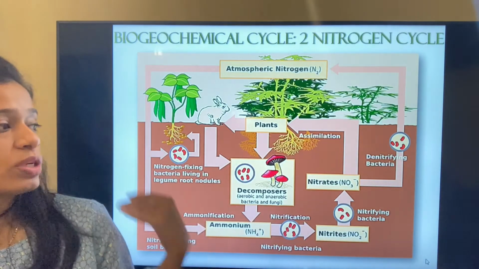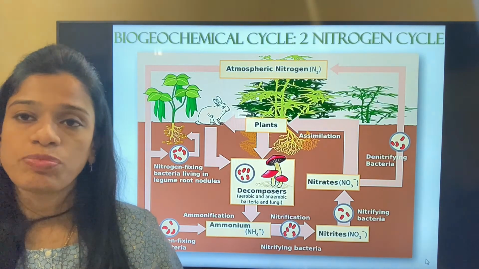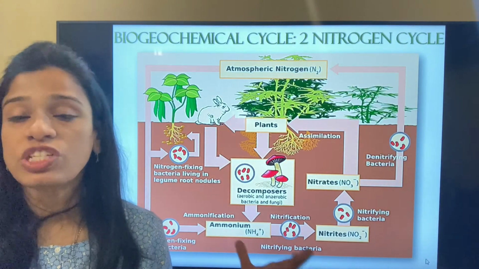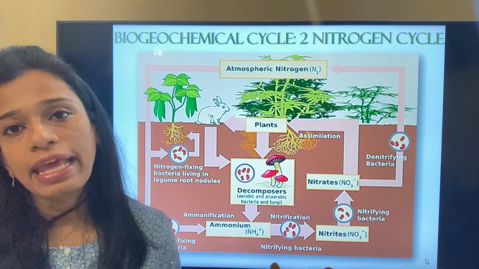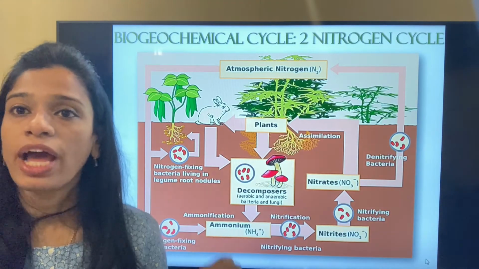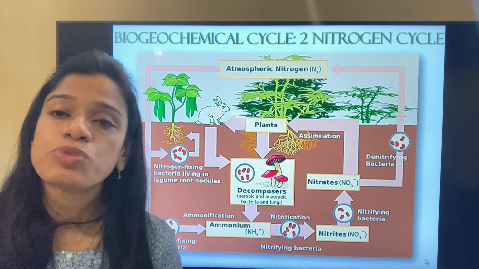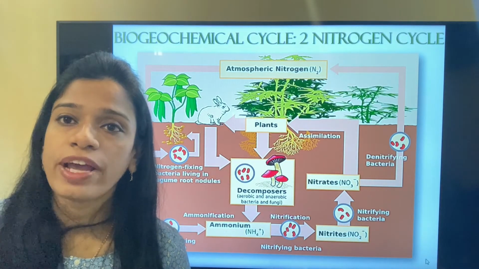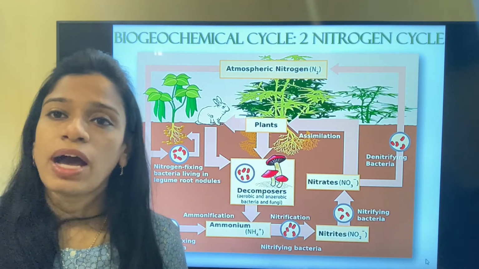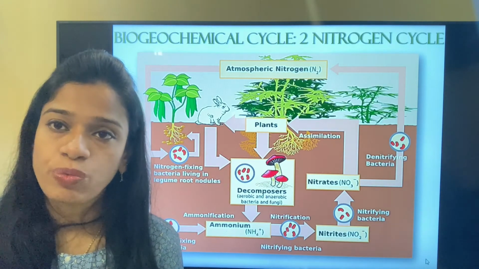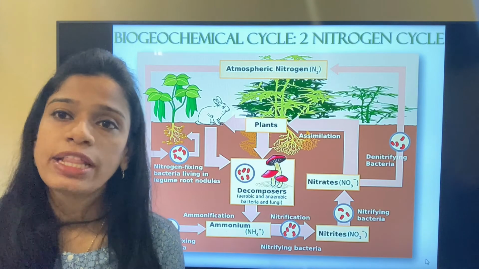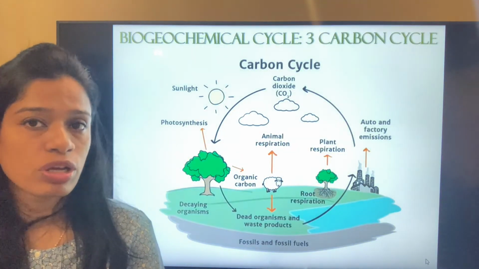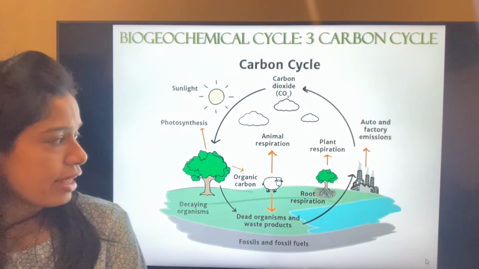So this is the total cycle of nitrogen, of converting the atmospheric nitrogen into the nitrogen which can be taken up by the plant, and again the rest is given back to the atmosphere. So this cycle keeps on continuing, and the purification takes place, and it also tries to provide the plants with the nitrogen that is required for their living. Next, we'll move to the third biogeochemical cycle, that is the carbon cycle.